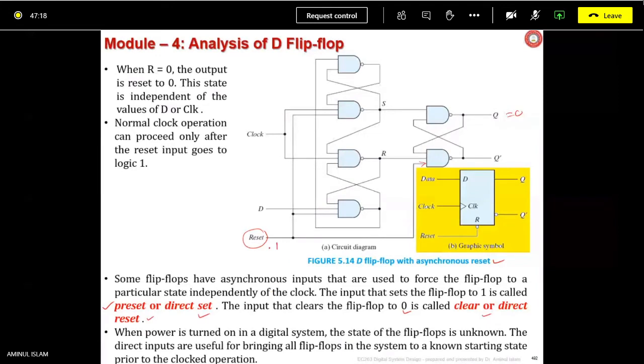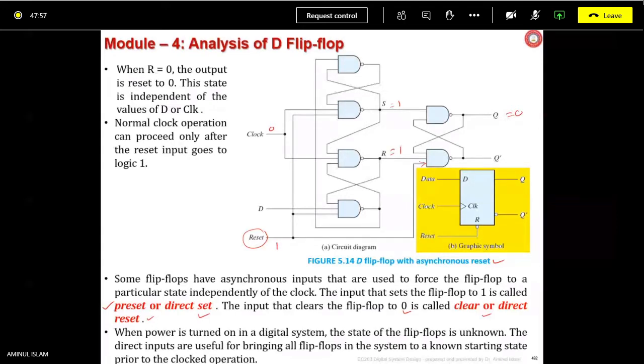Is it happening or not? Can you check up? Normally, remember that clock is going to remain low. Clock is going to remain low, because that is going to give you the no change state here. Is it clear?